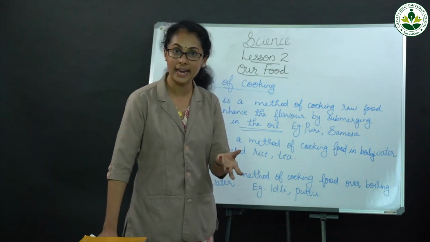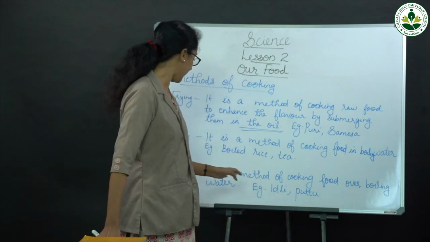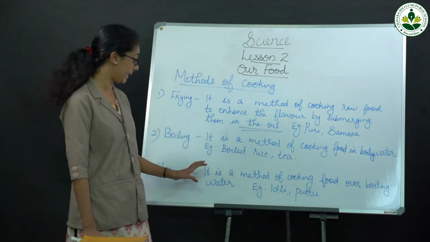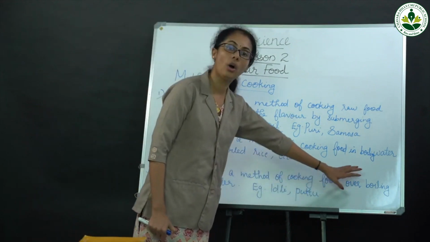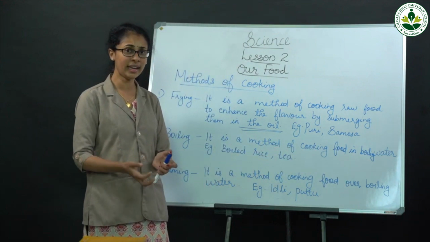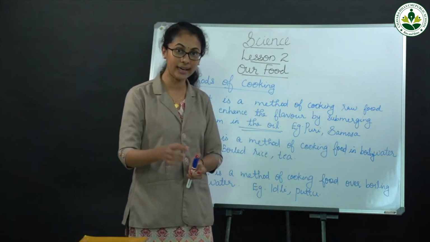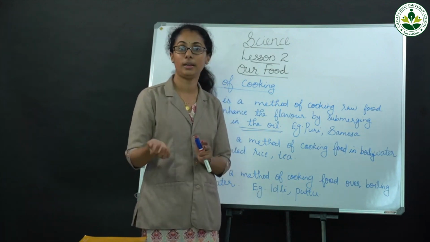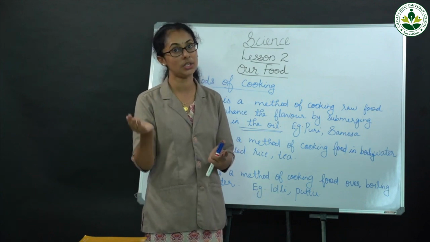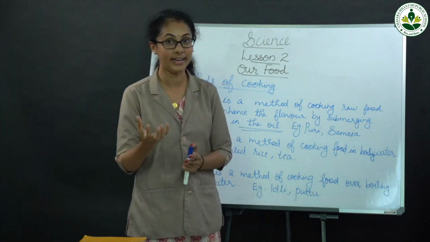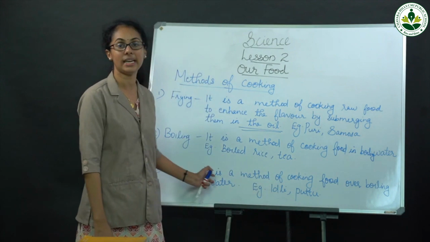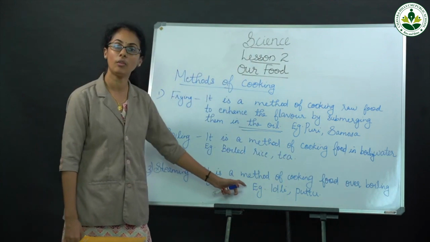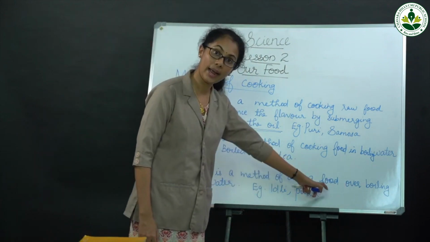In the form of idlis with the help of steam. Examples are idli and puttu.